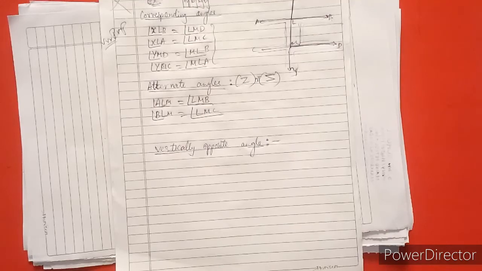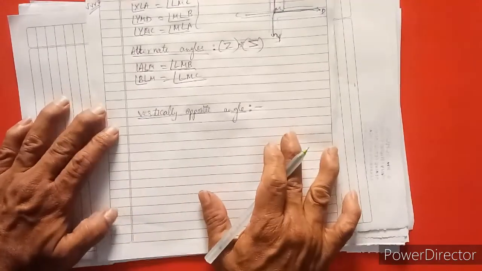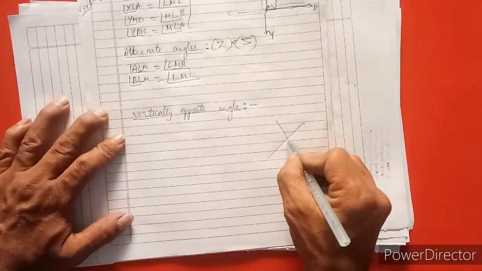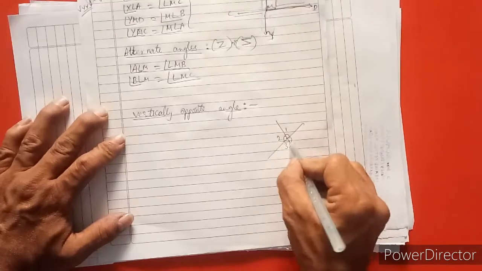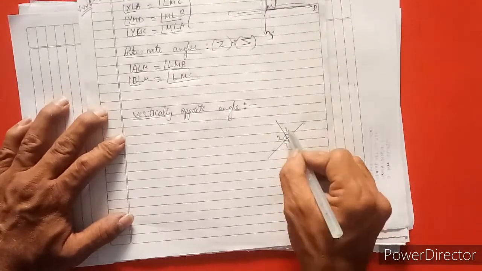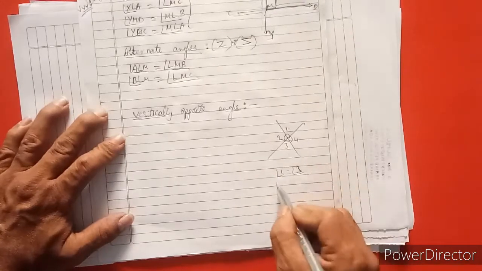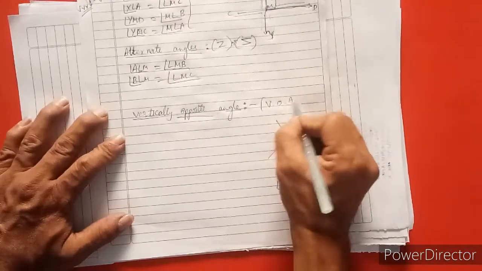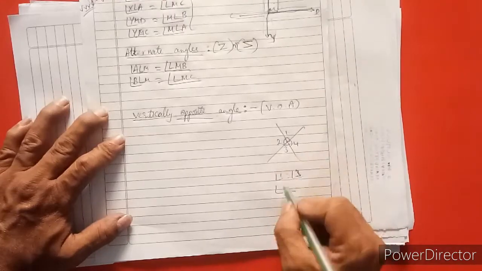Okay. Next I would like to explain the vertically opposite angles. Opposite means, see, this is X, this is the center, this is 1, 2, this is 3, this is 4. Opposite we have to take. Angle 1 is equal to angle 3. Similarly, vertically opposite angle, the short form is VOA, right? Similarly, angle 2 is equal to angle 4.